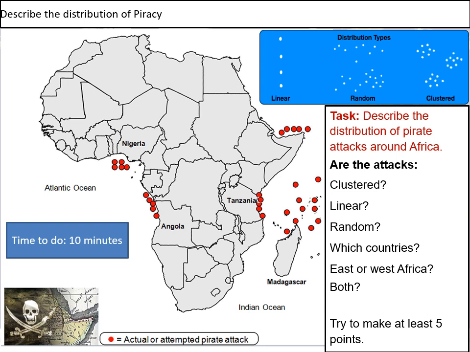There are a few named on the map that you see there, but you can also go back a few pages. You have some maps of Africa in your book as well. You can always remember, go into a search engine and type in Africa map, and you'll get plenty of versions of this with all the countries on. Is it East or West Africa as well? Your final hint there, or both maybe. Try to make at least 5 points. So pause the video here, look carefully, spend 10 minutes doing this, and we'll go through some answers on the next slide. Pause the video now.